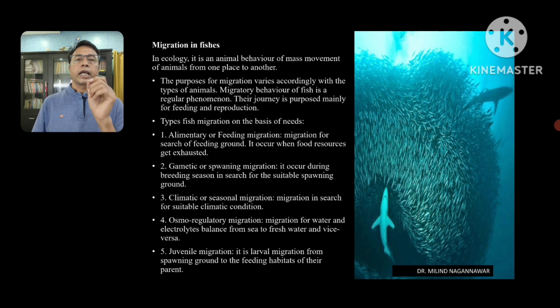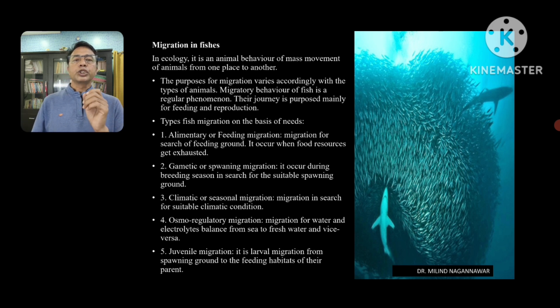Osmoregulatory migration is another type of migration where the fishes move from one place to another place to maintain the water and electrolytes in their body. Usually the fishes move from fresh water to the seawater or from seawater to the rivers to maintain the water and the electrolytes in their body.